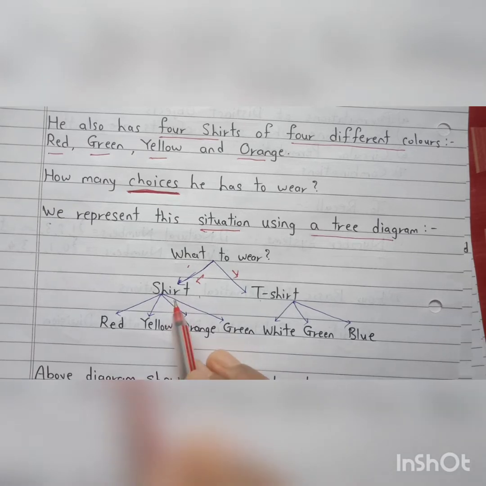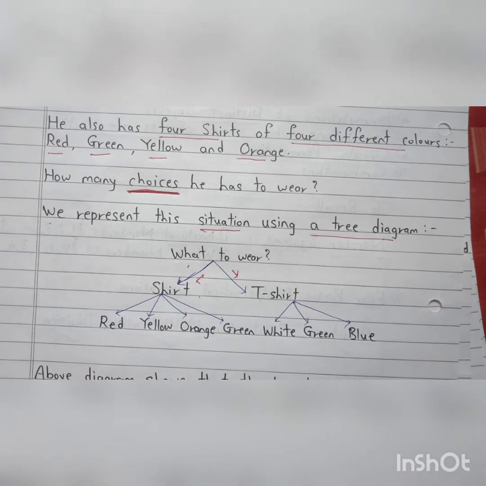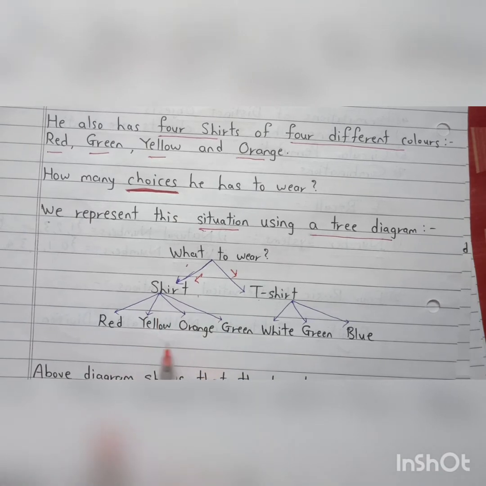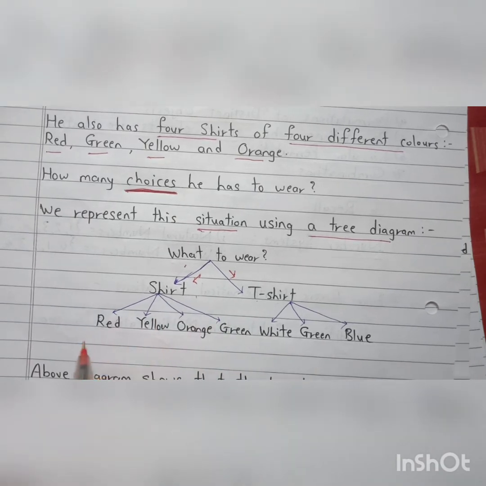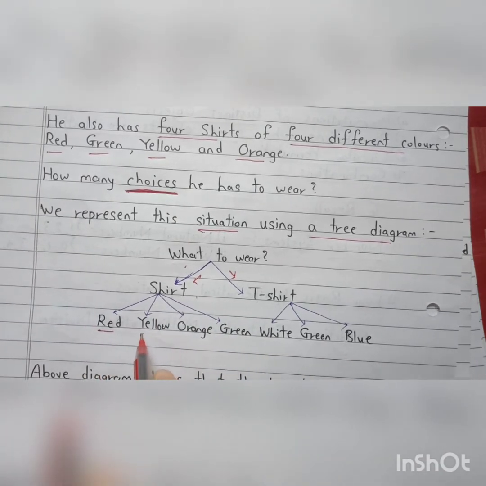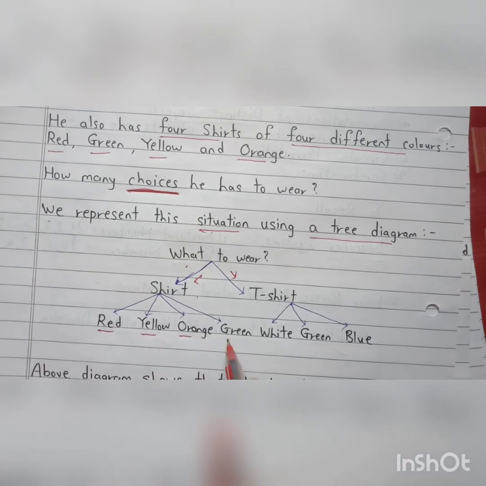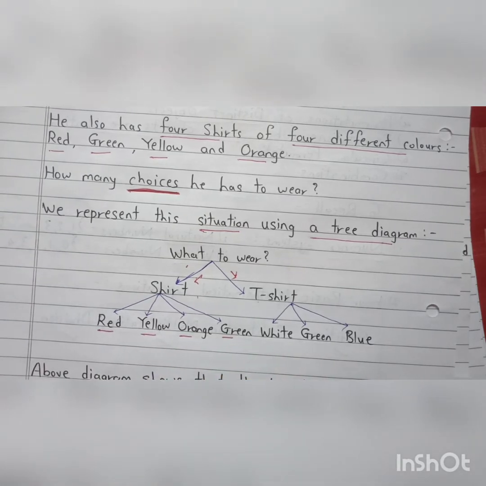Suppose he chooses to wear a shirt. Now in shirt he has four different colors. First color is red, second one is yellow, the next one is orange, and last one is green. So how many colors? Four colors. Out of four colors he can wear any one shirt. Okay, now let's go to second case.